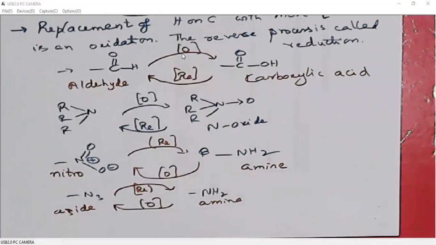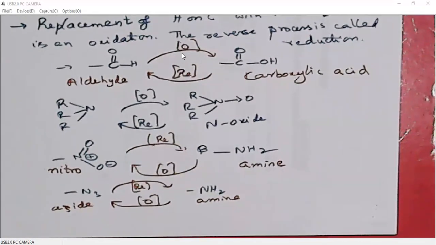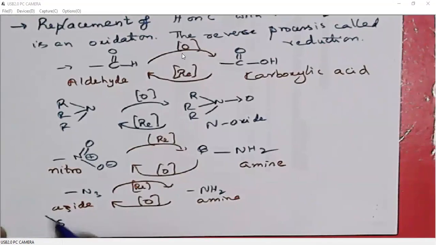So not only carbon, but for any element, addition of oxygens is called oxidation, removal of oxygens is called reduction, addition of hydrogens is called reduction, removal of hydrogens is called oxidation. For example, if we oxidize sulfur, this is called dimethyl sulfide.